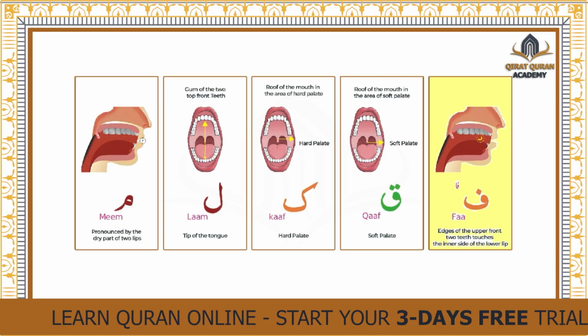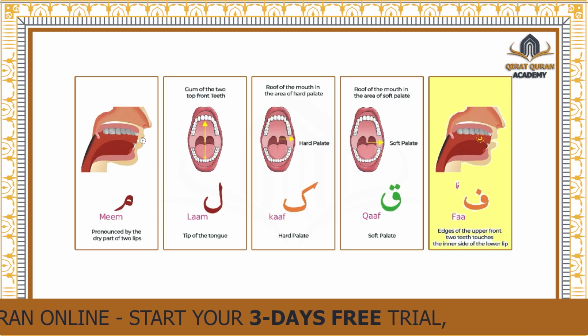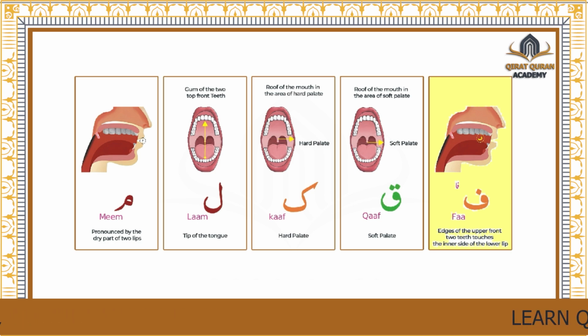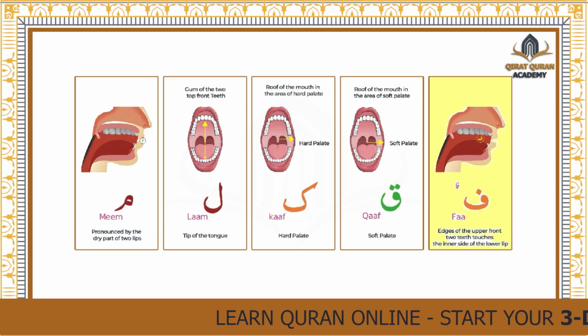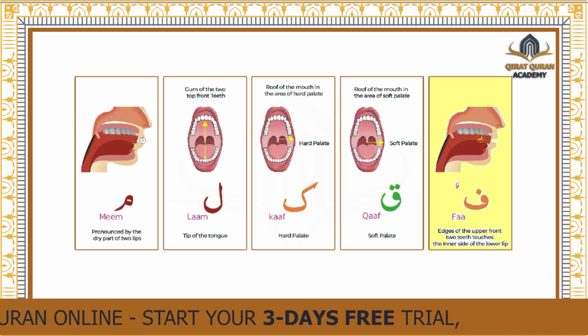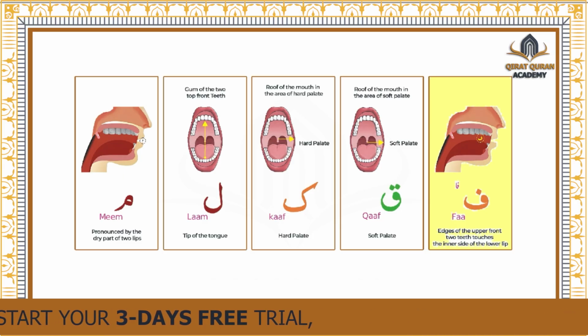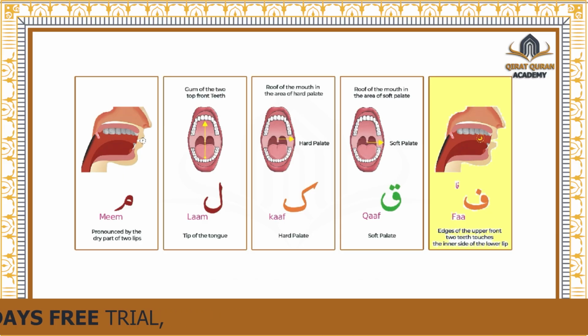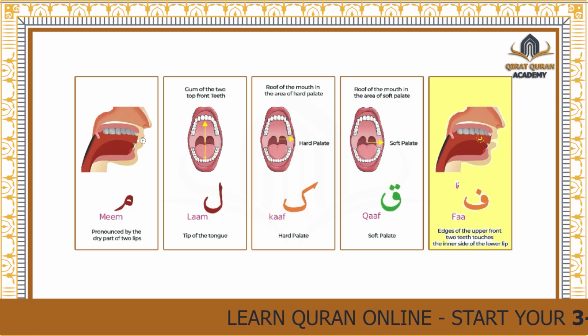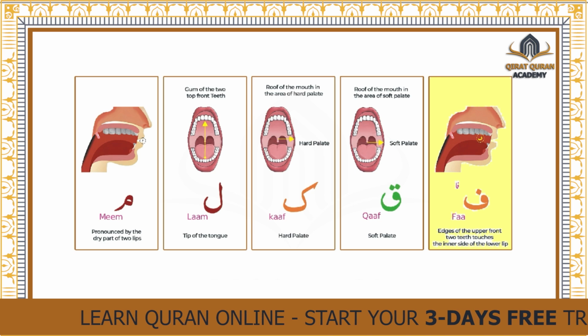When we pronounce Fa, the edges of the upper front teeth will touch the inner side of the lower lip. So this is the origin of Fa.